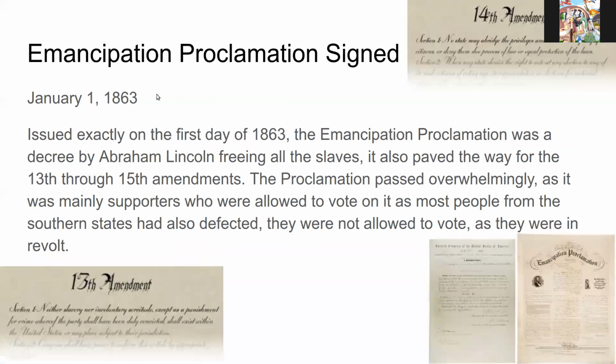The Emancipation Proclamation is signed January 1st, 1863. Issued exactly on the first day of 1863, the Emancipation Proclamation was a decree by Abraham Lincoln freeing all the slaves. It also paved the way for the 13th, 14th, and 15th Amendments. The proclamation passed overwhelmingly, as it was mainly supporters who were allowed to vote on it, as most people from the southern states, or people who would have blocked it, had defected and were not allowed to vote, as they were in revolt.